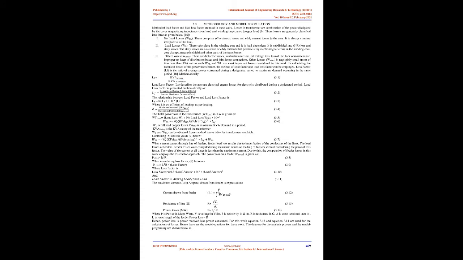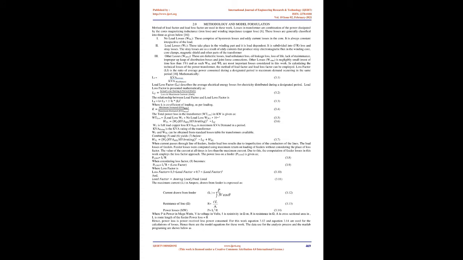No load losses, WNL. These comprise hysteresis losses and eddy current losses in the core. It is always constant irrespective of the load. Load losses, WL. These take place in the winding part and are load dependent. They are subdivided into I²R loss and stray losses.